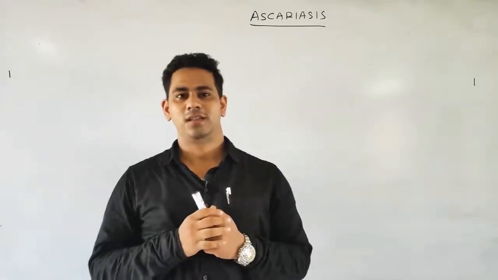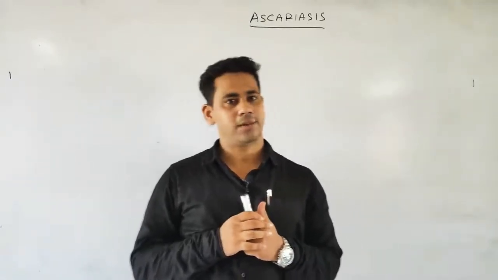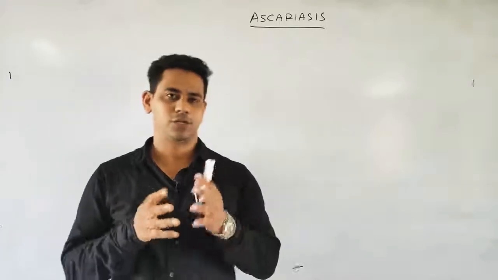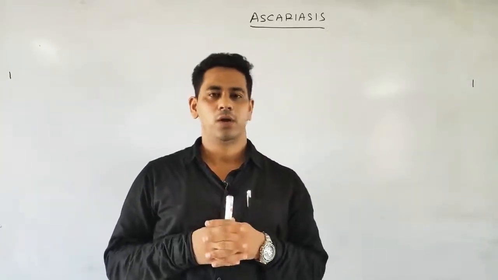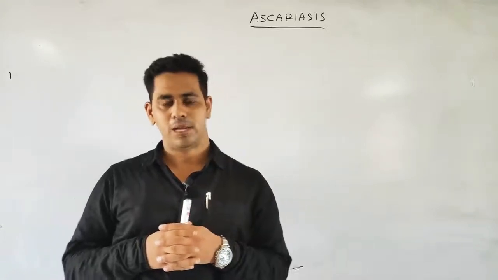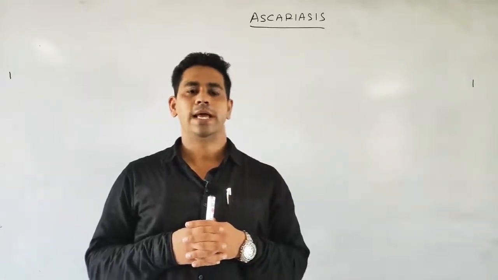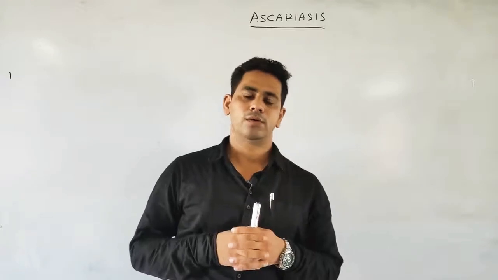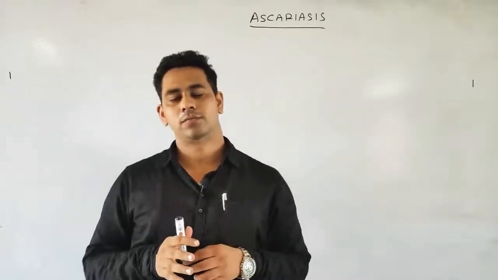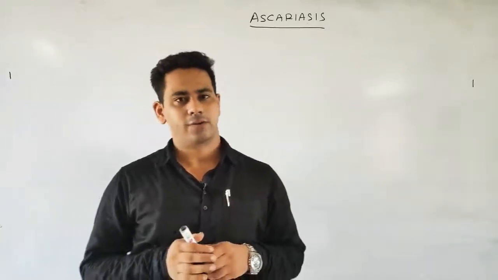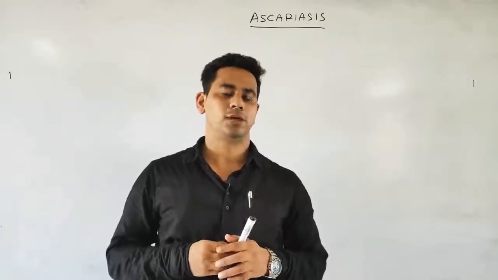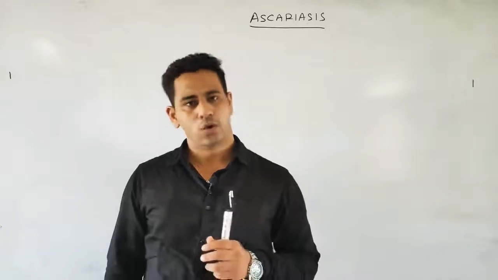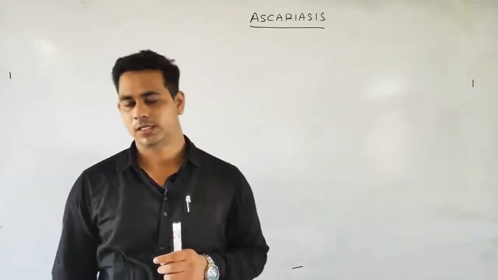Hello students, in the previous class we discussed malaria, in which we discussed the types of malaria, under which we discussed the 4 species of Plasmodium. One is Plasmodium falciparum, Plasmodium vivax, Plasmodium ovale and Plasmodium malariae. Further we discussed the various clinical symptoms of malaria, which include chills, fever and also enlargement of the spleen. Then we discussed the 3 main symptoms of malaria. Those were the cold stage, hot stage and the sweating stage.